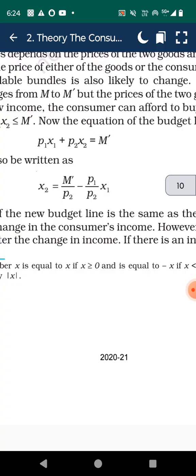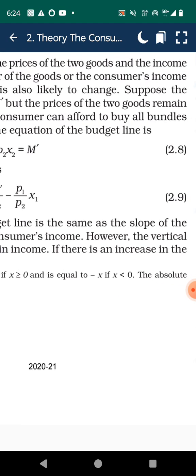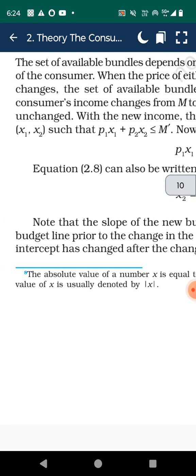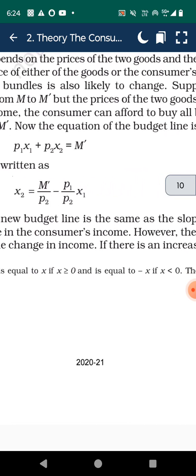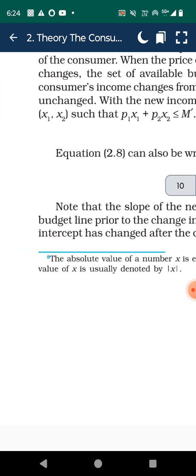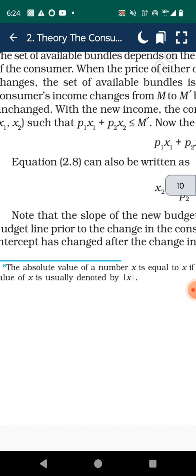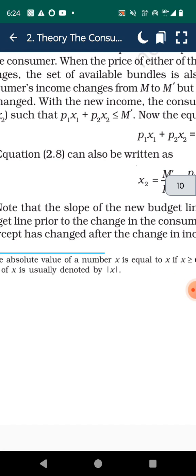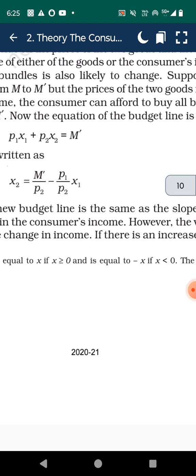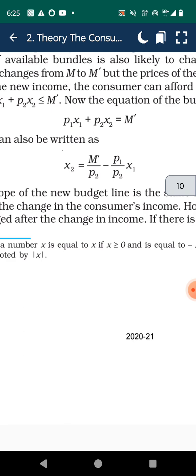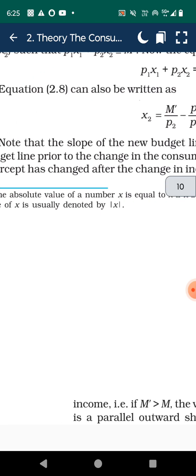With the new income, the consumer can afford to buy all x1 and x2 such that p1 x1 plus p2 x2 is less than or equal to M dash. Now the equation of the budget line is p1 x1 plus p2 x2 equal to M dash.